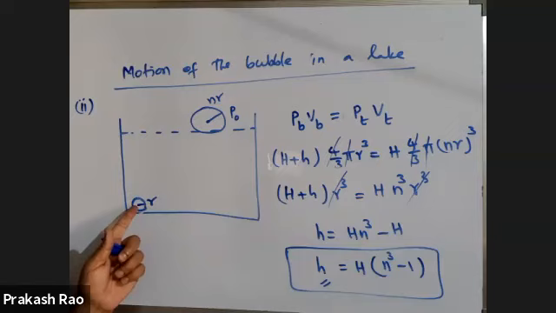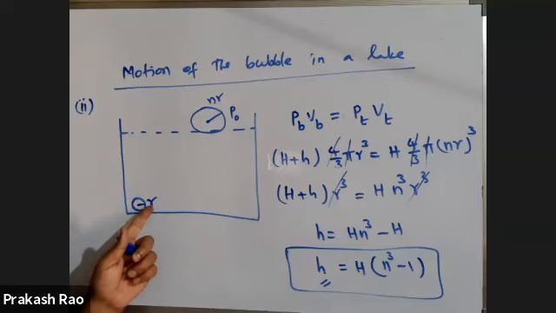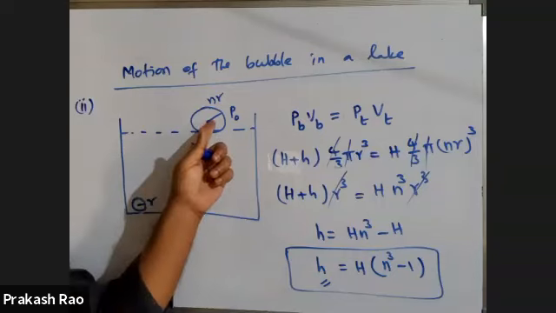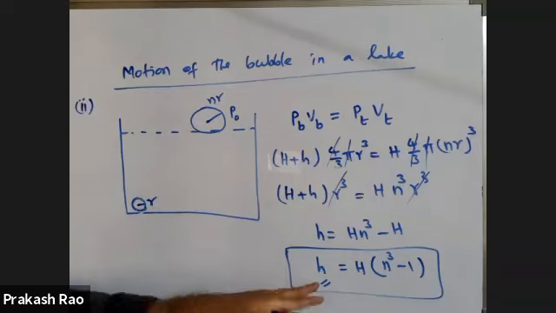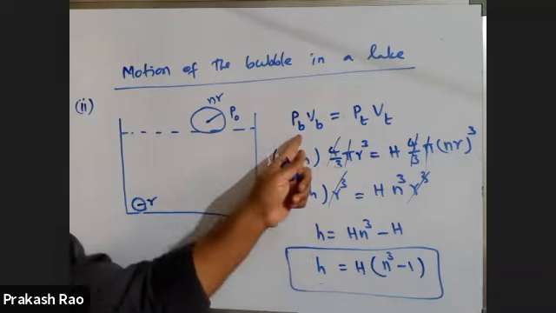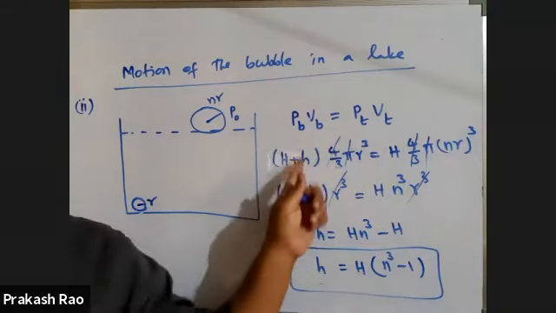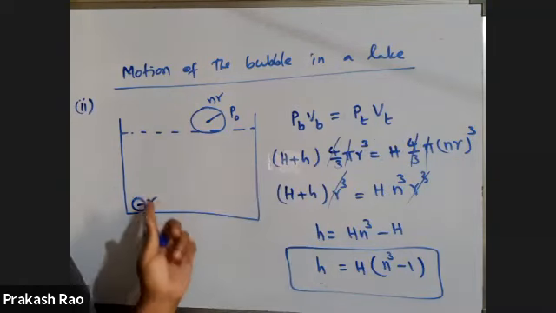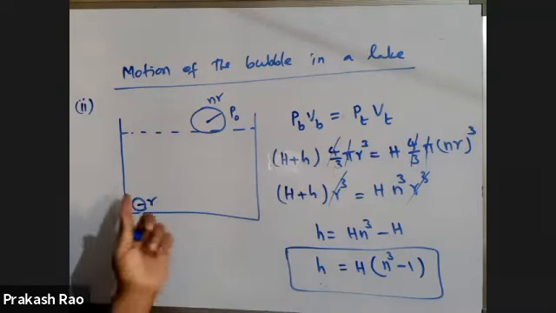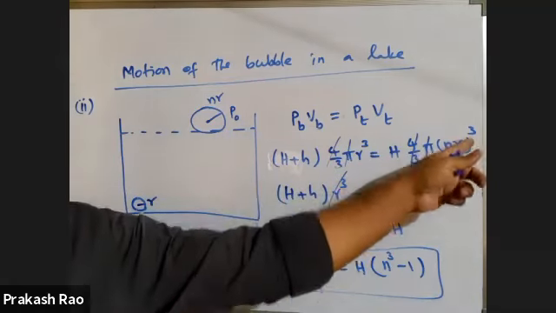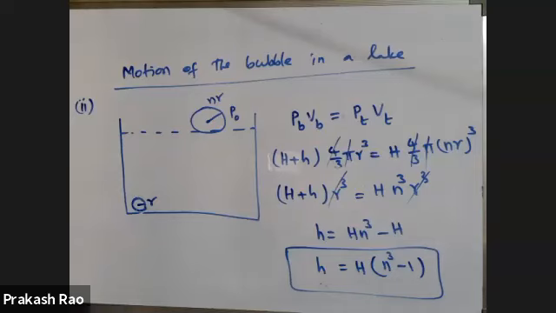Sir, repeat again. What is the volume here? Let us assume that the radius of the bubble here is r, and the radius of the bubble here is nr. If the radius of the bubble becomes n times that of its bottom, then through what depth is it rising? Same. PV at the bottom and PV at the top must be equal. Pressure at the bottom is H plus h. Volume at the bottom, it is spherical in shape, volume is this much. Here also spherical in shape, volume is this much. Just the calculation part.